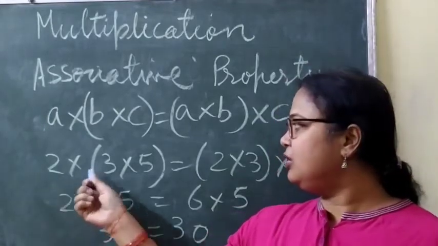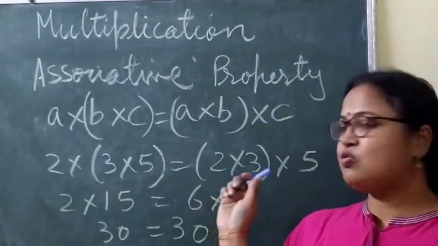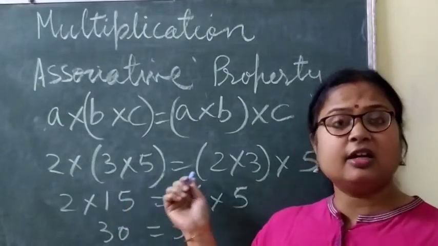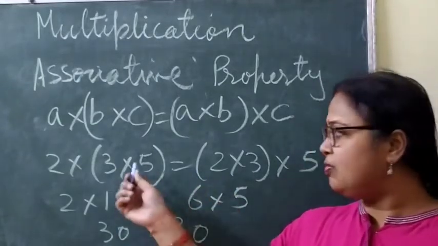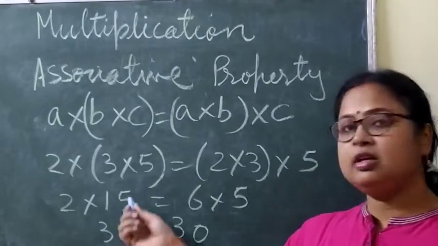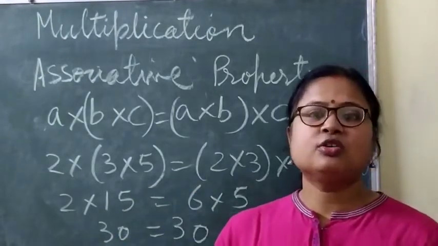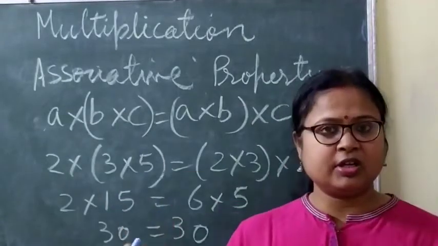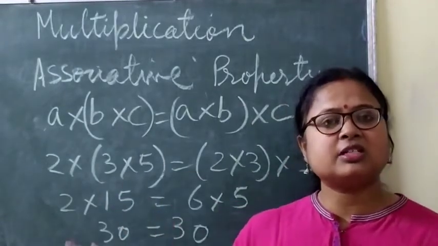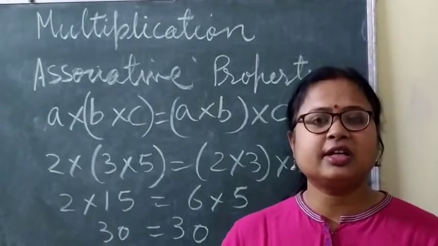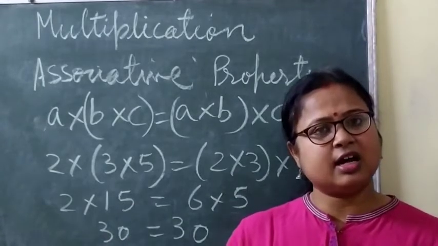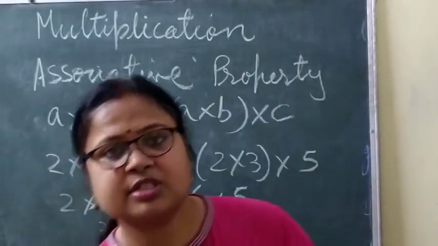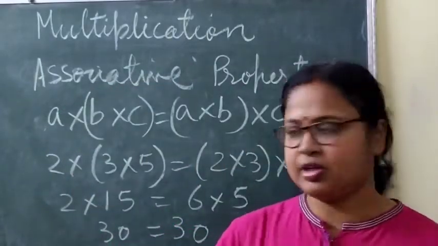Like here, 2 into 3 into 5. Here 3 and 5 are in the bracket, and here 2 and 3 are in the bracket. When you solve it, you will get 30 on both sides. Clear? So this is the property, and this property is called what? Associative property. According to this, if the numbers are arranged like this, you don't get a different answer. You get the same answer. Okay. Now next I am going to discuss the distributive property.